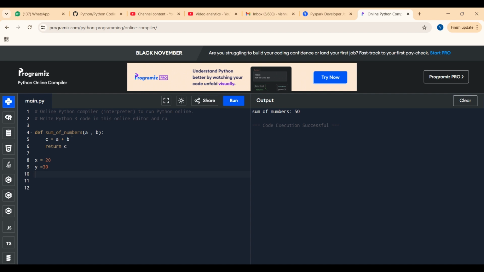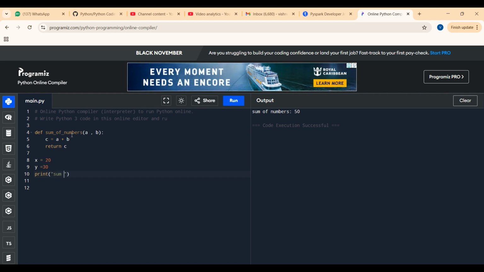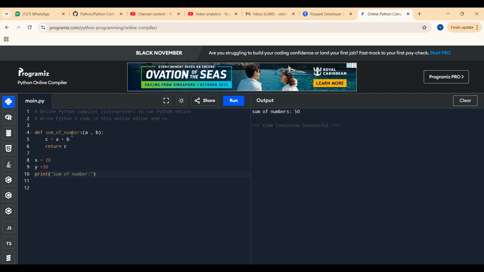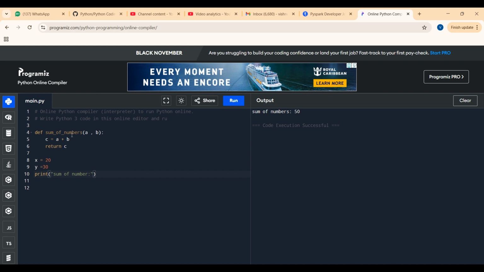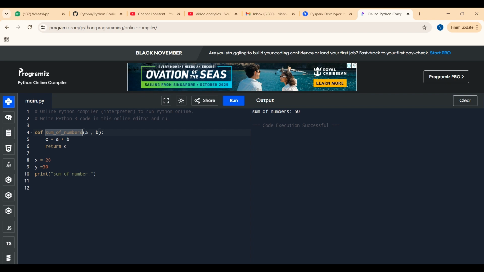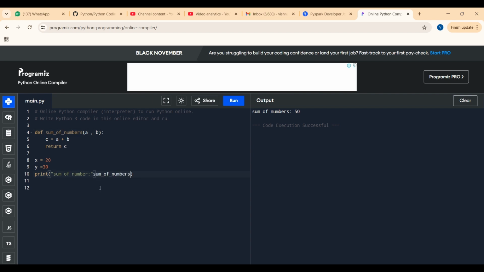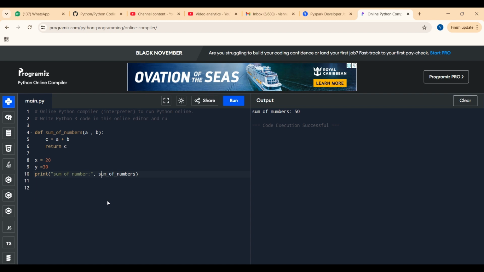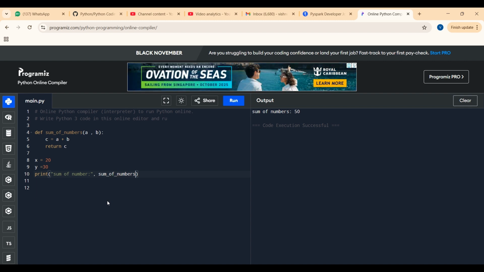So what should be our end goal? Our end goal should be finding the sum of two numbers. So I'm taking one print statement. As we all know, print is used for printing any statement. I am writing a statement like sum of numbers, and what we are doing is calling the sum of numbers function we declared above. And how many parameters does it have? It has two parameters, so I'm passing two parameters here.